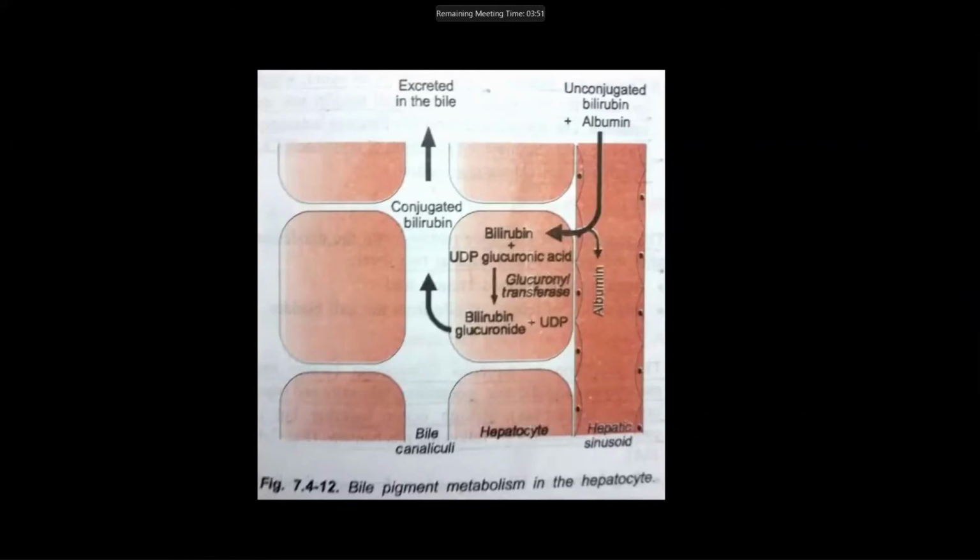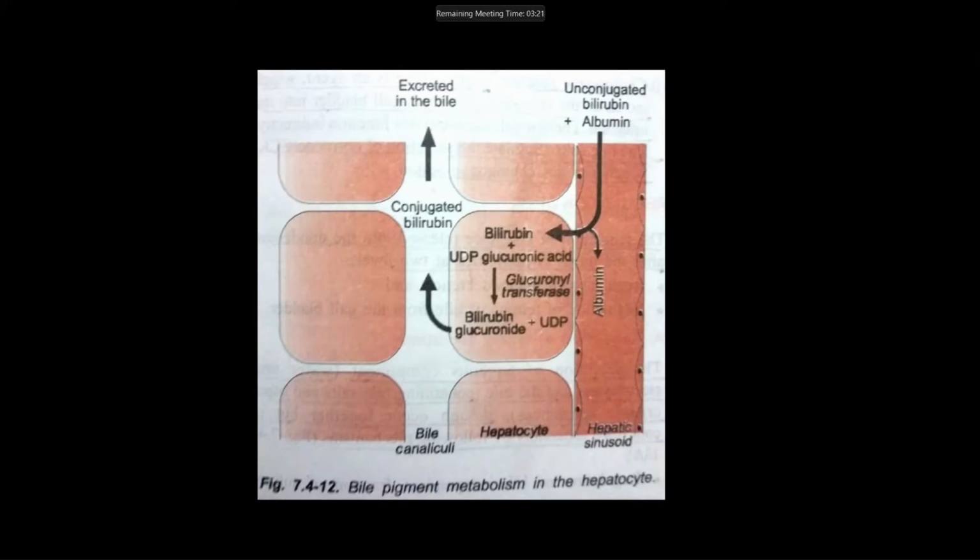In RBC there is hemoglobin. Hemoglobin breaks down into heme plus globin. Globin is a protein and it goes into the amino acid pool. The heme part is again divided into iron plus protoporphyrin ring, and this tetrapyrrole ring or protoporphyrin ring forms biliverdin, and this biliverdin gets converted into bilirubin. This bilirubin is called unconjugated bilirubin.